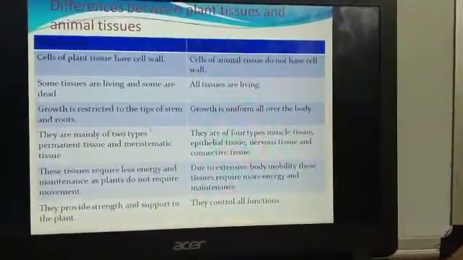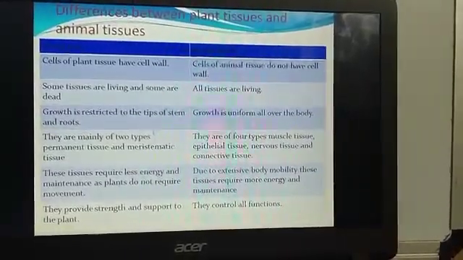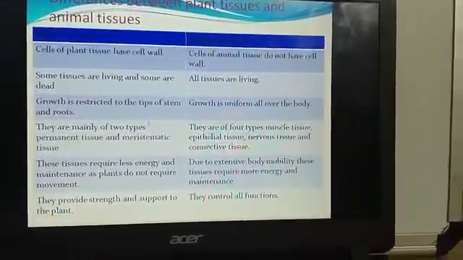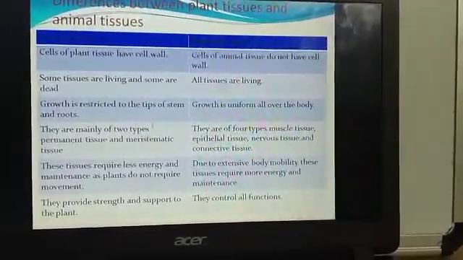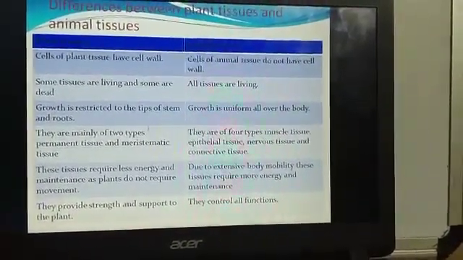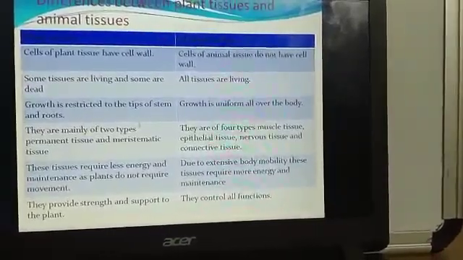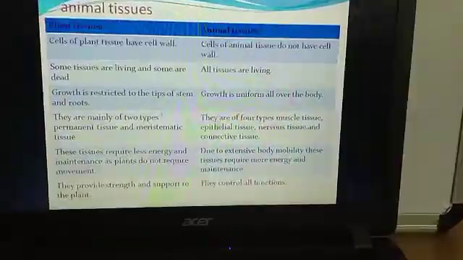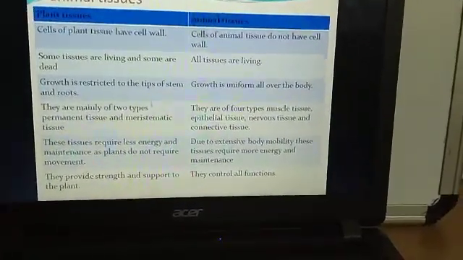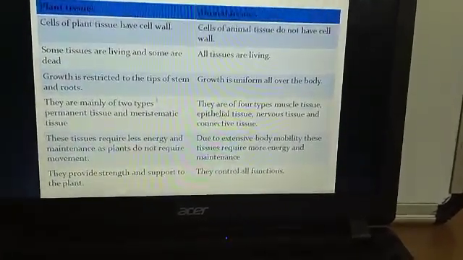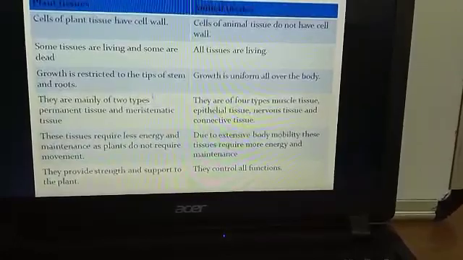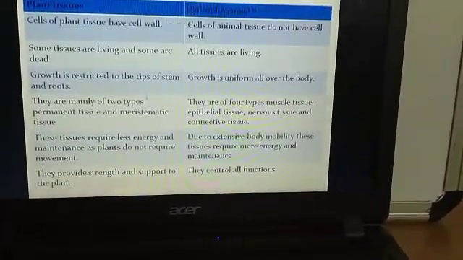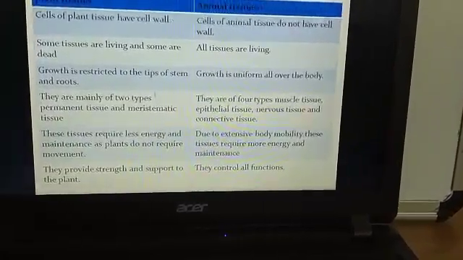Next, coming to the plant tissues, growth is restricted to the tips of the stem and roots. That is, you see the growth only at the tip of the branches, tip of the root, tip of the stem, etc. Whereas in animal tissues the growth is uniform all over the body. So next difference is there are mainly two types of tissues in plants, permanent tissue and meristematic tissue, whereas in case of animal tissues there are four types: muscle tissue, epithelial tissue, nervous tissue and connective tissue.